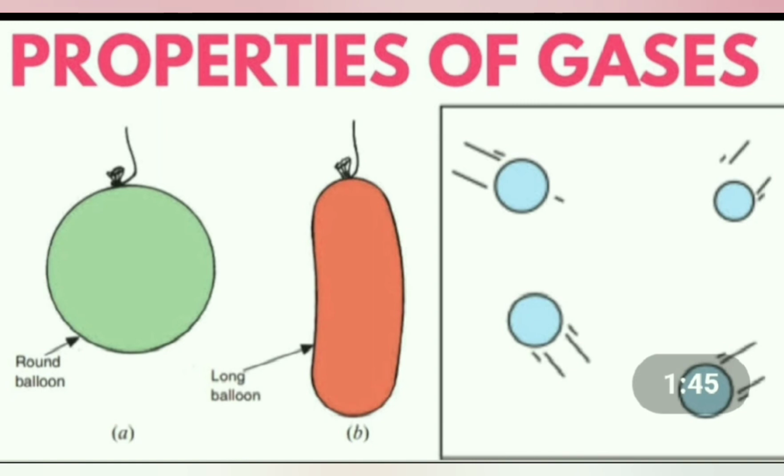Okay, and smoke, dust, ash, and some harmful gases mix with the air and make the air impure. Okay, and when harmful gases mix with air, then it is called air pollution.